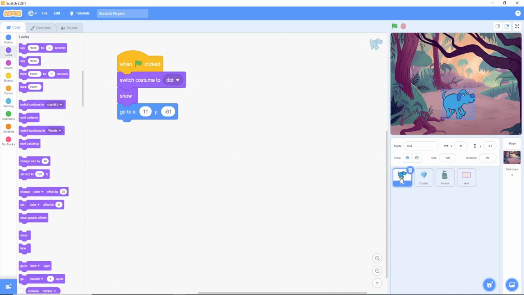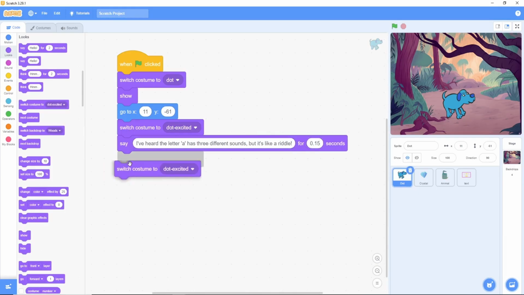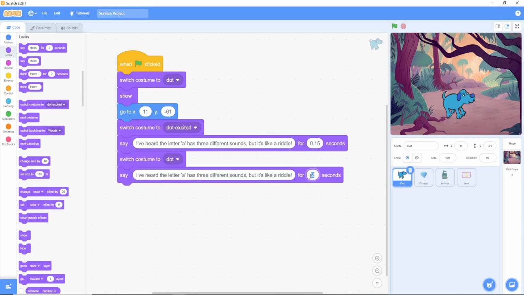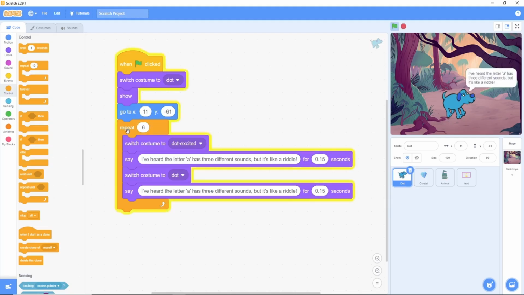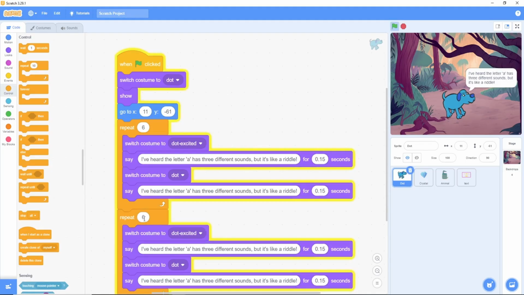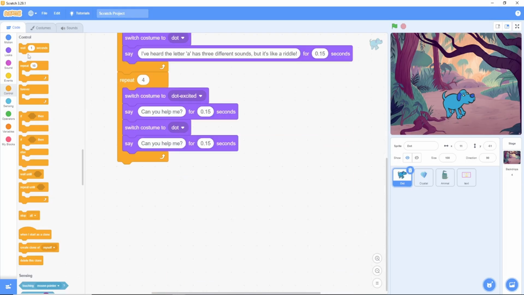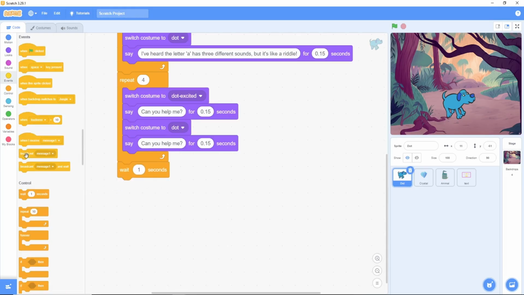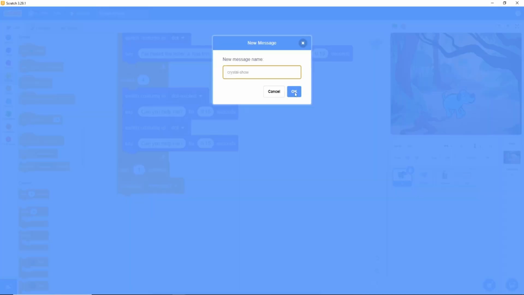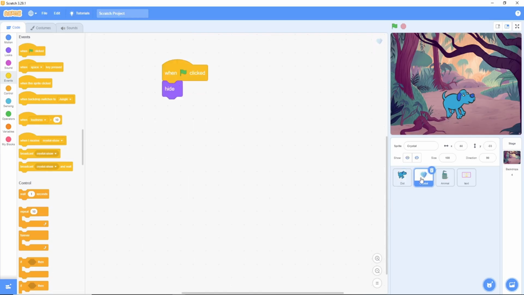This dialogue. Next, let's make Dot say her first line. I've heard the letter A has 3 different sounds, but it's like a riddle. To make it look like she's really talking, we'll use a repeat loop to quickly switch between the excited and costumes. This makes it look like she's wagging her tail and speaking excitedly. We'll use the same method for her next line. Can you help me? Finally, we'll add a wait 1 second block to make the animation feel natural, and then broadcast Crystal Show.